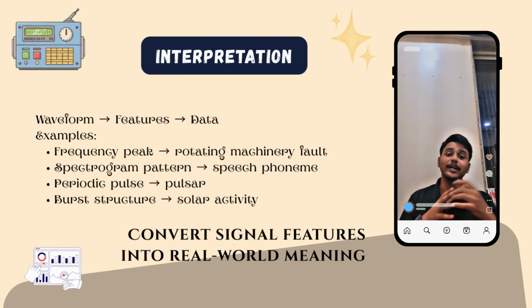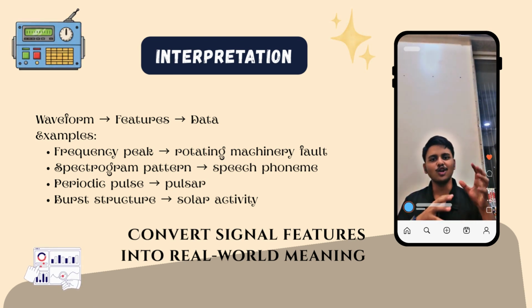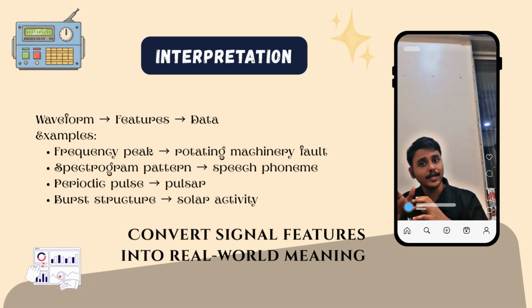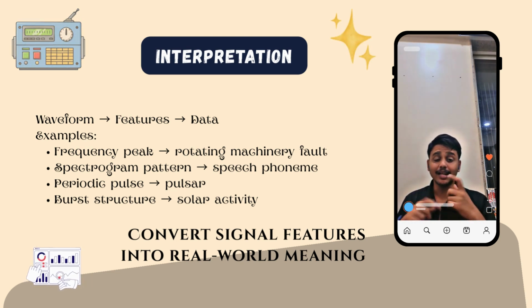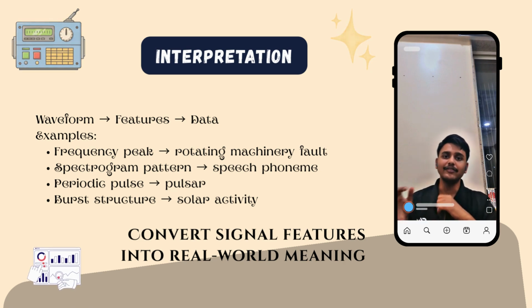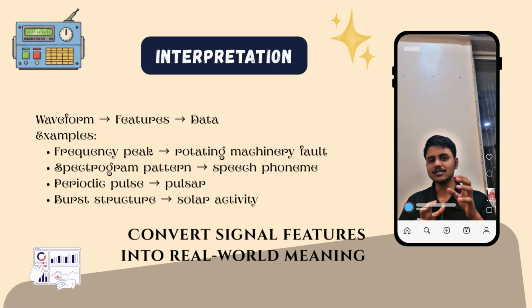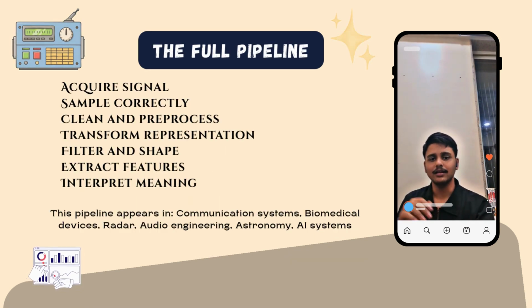The sixth step is interpretation of the data acquired from the signal. Numbers alone are not insights. Interpretation converts signal features into real phenomena. Examples of interpretation: if there is a frequency peak, that may mean a rotating machinery fault, or if there is a spectrogram pattern, that means a speech phenomenon. If there is a periodic pulse, it means in radio astronomy that we have captured a pulsar. If there is a burst structure, that means it is solar activity. Signal processing ends with understanding. No plots, just understanding.